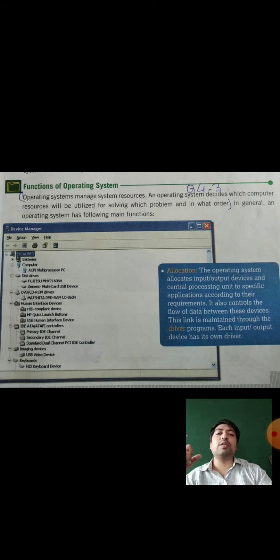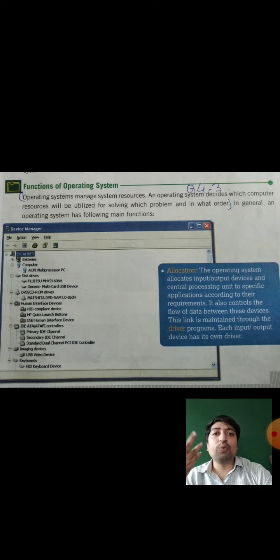Before that, I have given an example of that type of function to you, student, in my first video. You can see it, but today I will give a detailed example explanation. Keep in mind that you have to understand very clearly and write in your notebook also. So see in your book, operating system manages the system resources, and decides which computer resource will be utilized for solving which problem and in what order.